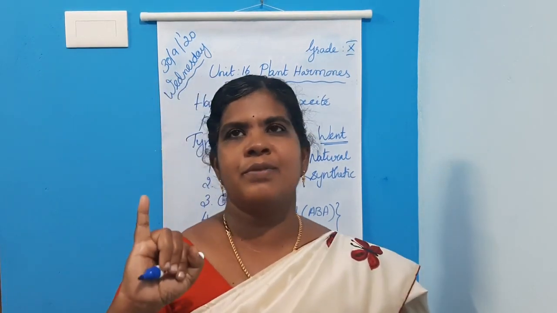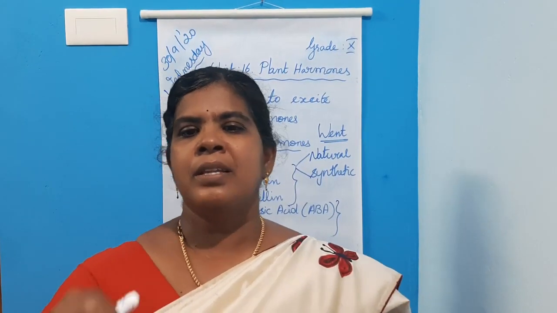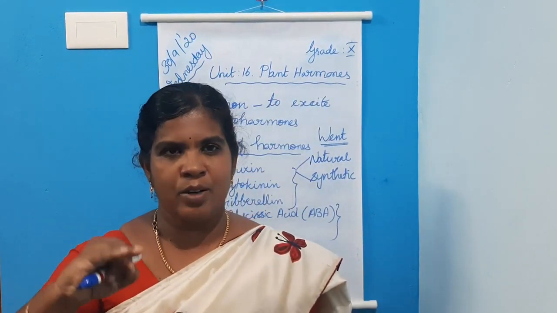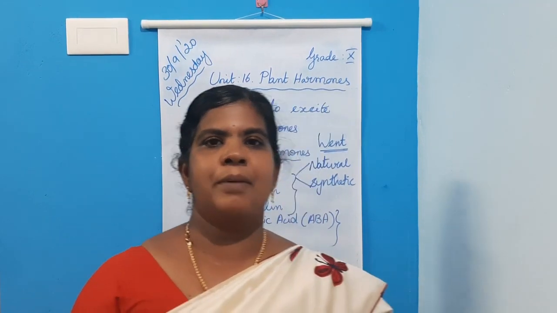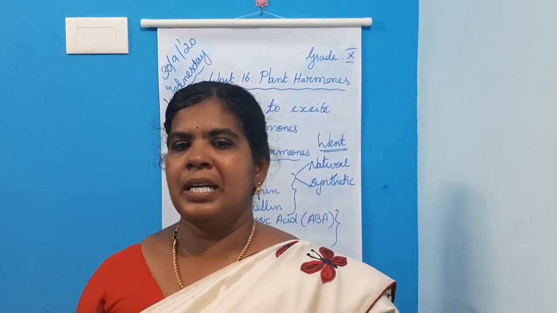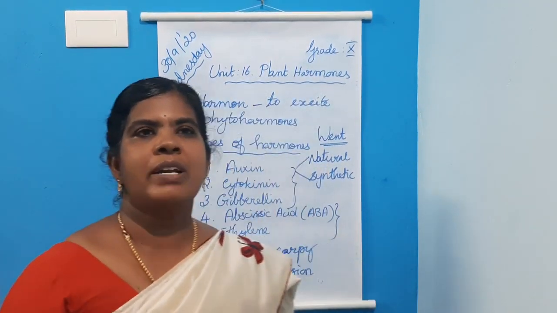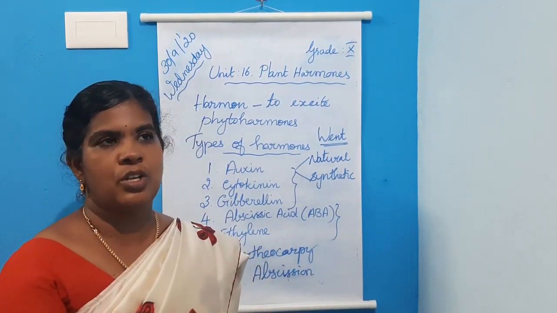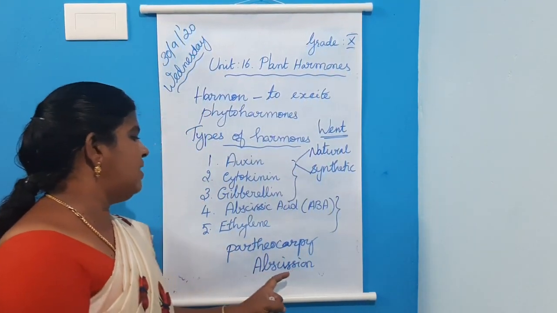So the first physiological effect is that auxin helps in elongation of stem. Then auxin induces root formation at low concentration. When it is in high concentration, it inhibits root formation. Next, auxin produced by the apical bud suppresses the growth of lateral bud. That is called apical dominance. Next, seedless fruits are formed without fertilization, induced by the external application of auxin. Next is auxin prevents the formation of abscission layer, or auxin prevents abscission.